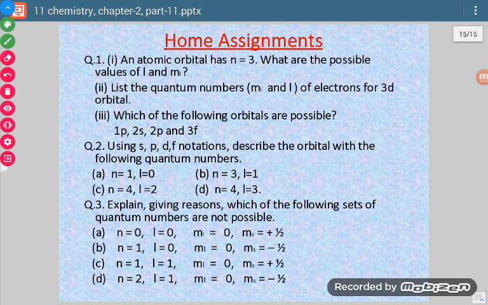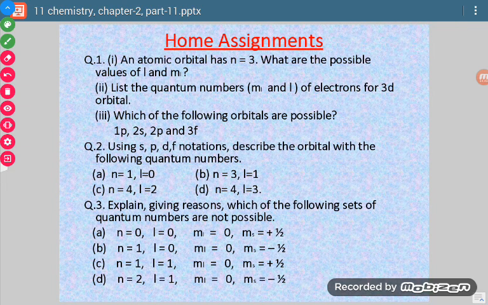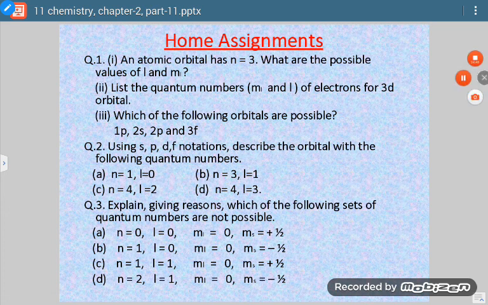Now whatever we have done today, on the basis of that you have to complete this exercise. These home assignments are to be completed.